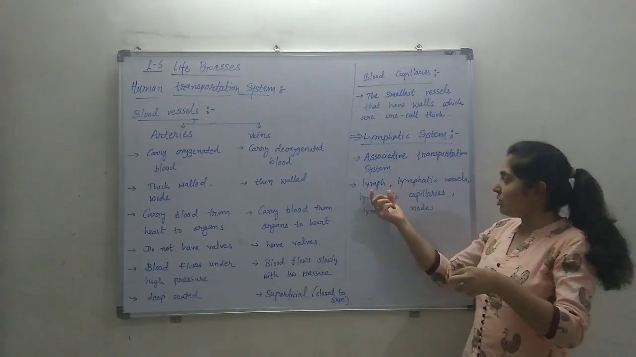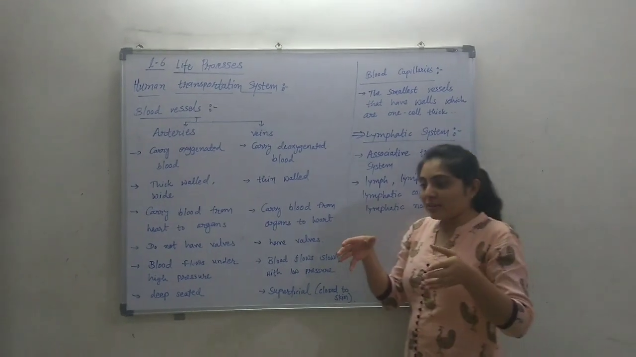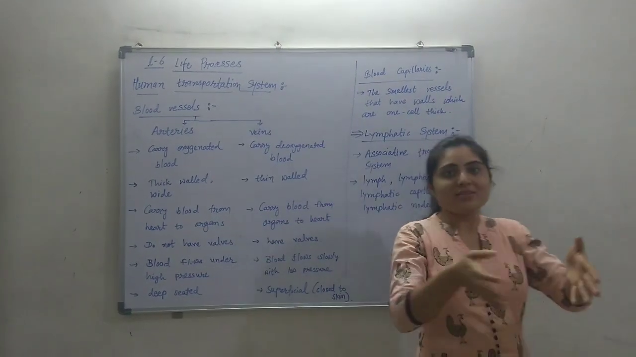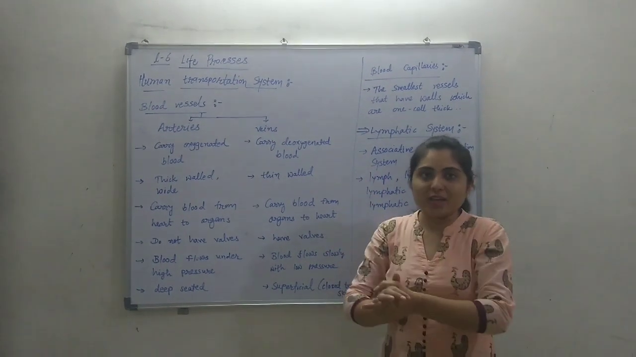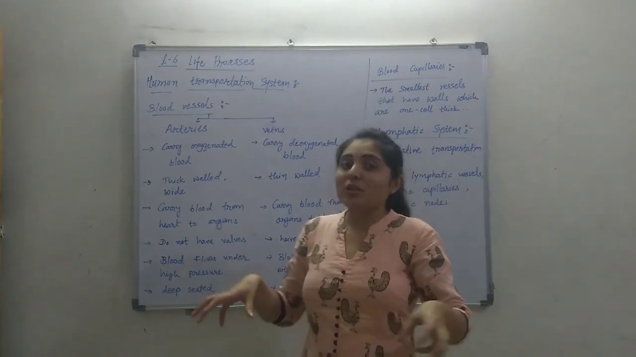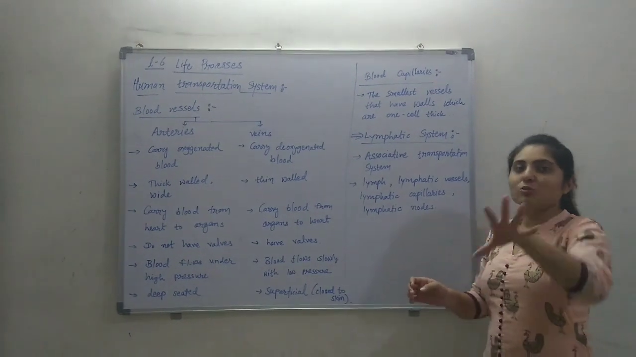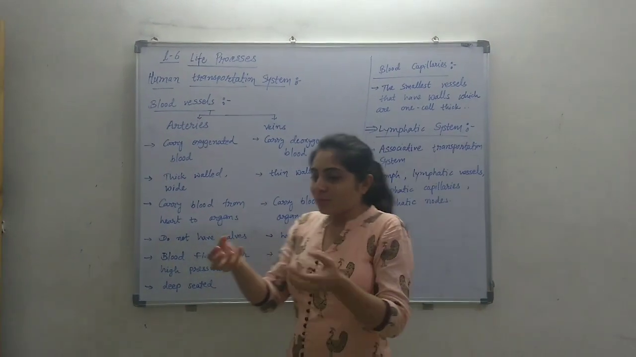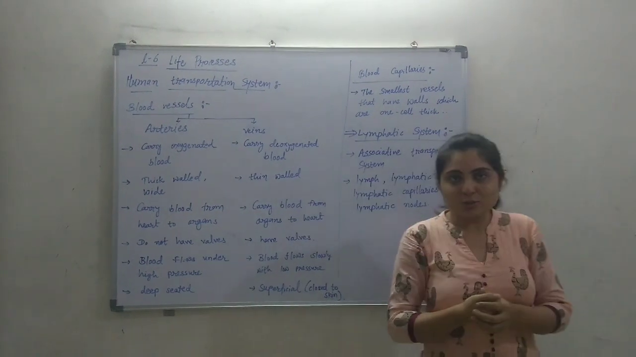To transport the lymph, there are lymphatic vessels and lymphatic capillaries. These lymphatic capillaries join together to make lymphatic vessels, and these lymphatic vessels are ultimately joined to the veins. All these intercellular materials come together and ultimately join the veins. And when the lymphatic vessels join together, that junction we call a lymphatic node.